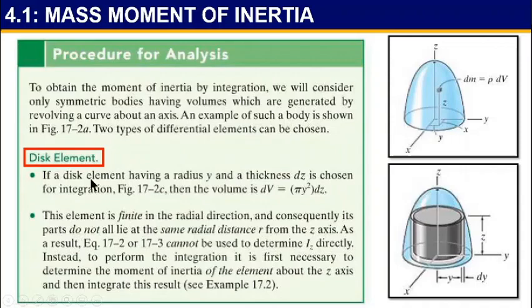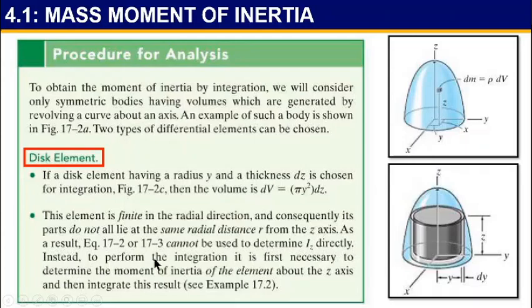Second one is disk element. If a disk element having a radius y and a thickness dz is chosen for integration, then the volume is dv equal to pi y squared dz. This element is finite in the radial direction, and consequently its parts do not all lie at the same radial distance r from the z-axis. As a result, equation 17.2 or 17.3 cannot be used to determine Iz directly.